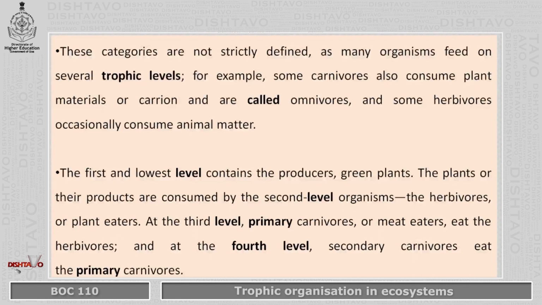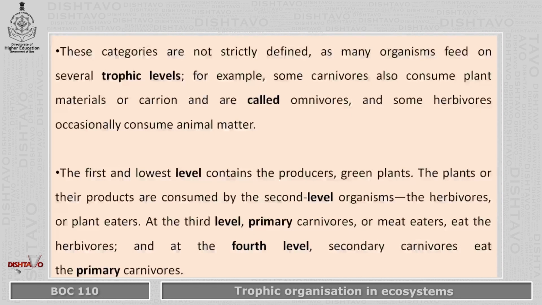That is, we are eating the producers as well as the consumers. Some herbivores occasionally consume animal matter as well. So in our understanding, it is not strictly defined. So let us understand that.